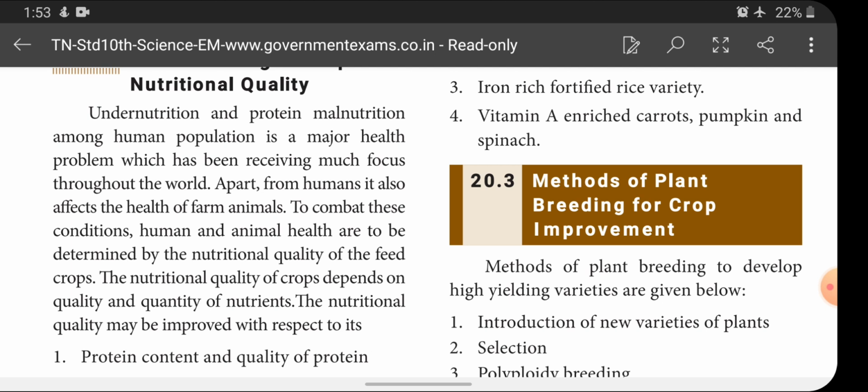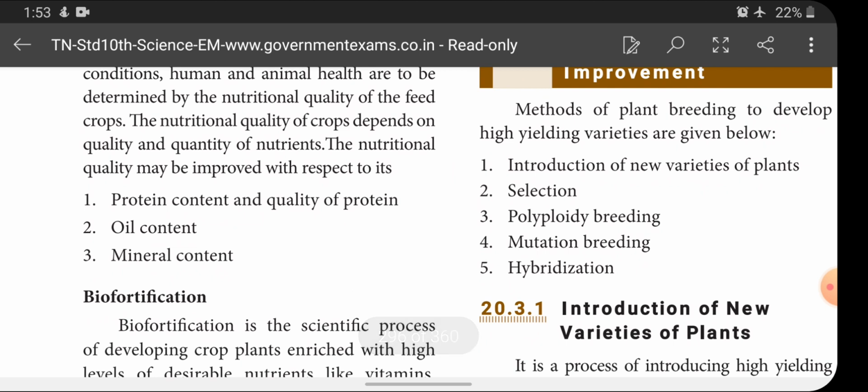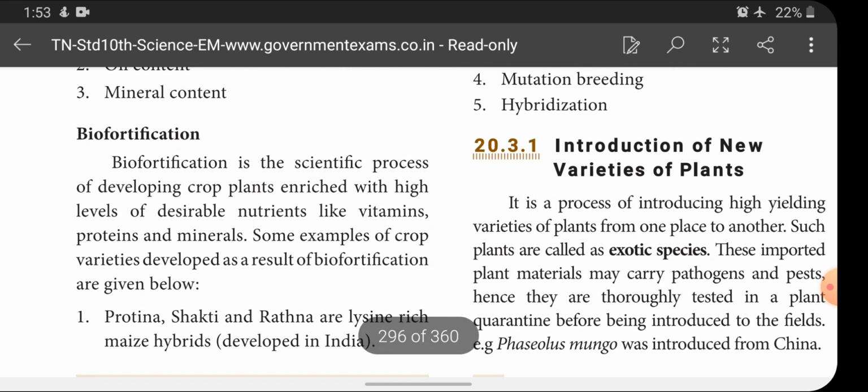So there is a situation, and to combat these conditions, human and animal health ought to be determined by the nutritional quality of the feed crops. Okay, the nutritional quality of crops depends on the quality and quantity of nutrients also. The nutritional quality may be improved with respect to its protein content and quality of protein, oil content and mineral content. Okay, then biofortification. What is meant by biofortification?